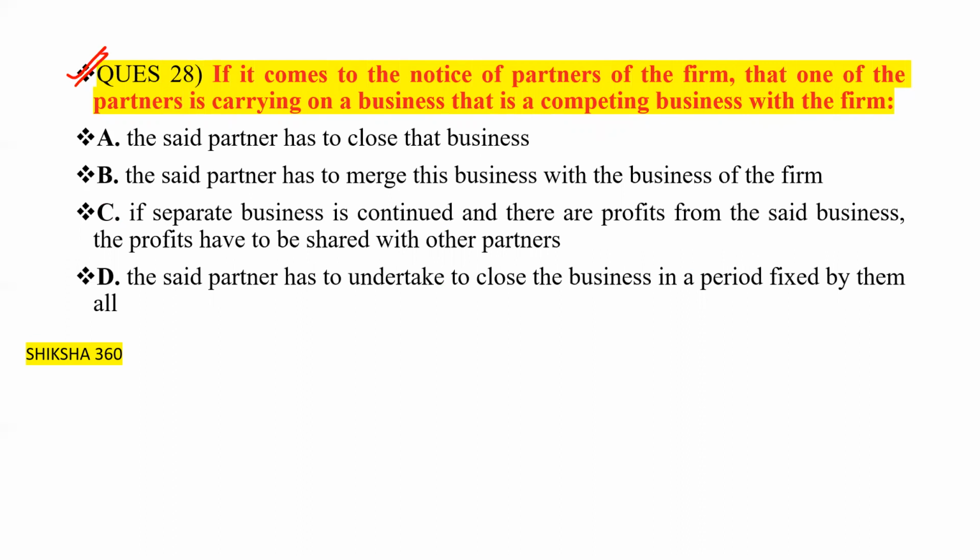So what will they do here? The said partner has to close that business. The said partner has to merge this business with the business of the firm.